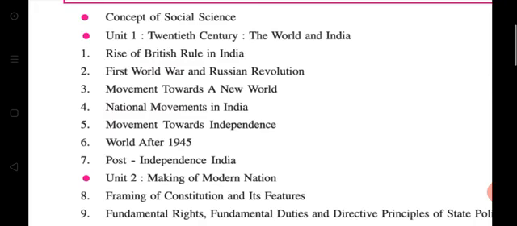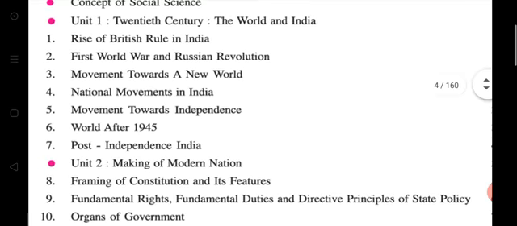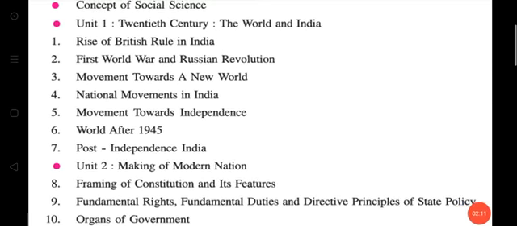So in history, we have done a total of 3 chapters: rise of British rule in India, then First World War, Industrial Revolution, and the 7th, post-independence India. So we will try to complete the revision of these 3 chapters within 2 lectures, because then we start the revision of civics and then we start the new chapters of our syllabus.